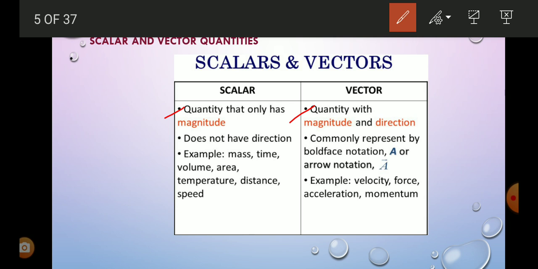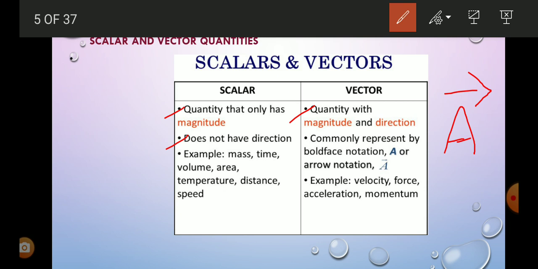We specify direction. A quantity with magnitude and direction is called a vector. In scalar, it does not have direction, we do not represent the direction. But a vector is commonly represented by a notation where an arrow notation is specified above the letter.